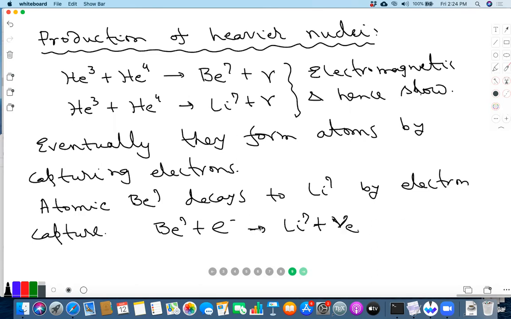So the weak interaction is slow, but it doesn't matter as long as the lifetime is less than the lifetime of the universe. What's going to happen is that all the beryllium-7 that was produced during this process will show up today as lithium-7.